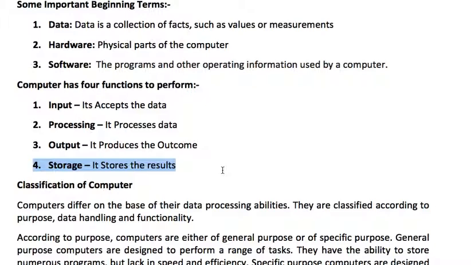So these are the four main functions which a computer performs: it accepts data, that is input; it processes it, that is processing; then it gives the result, that is output; and it stores data also, that is storage.